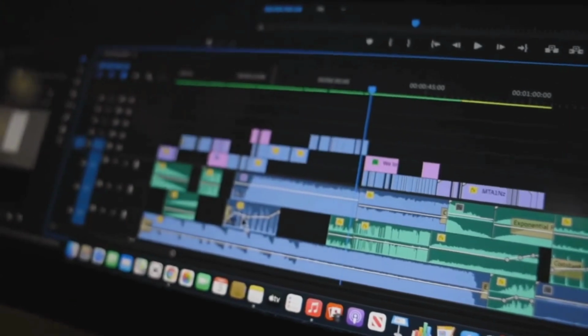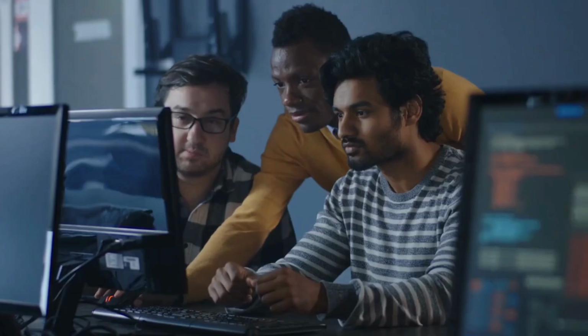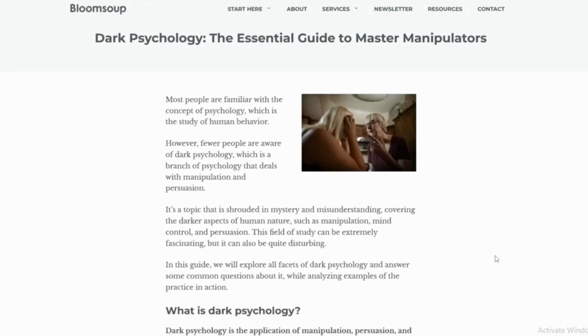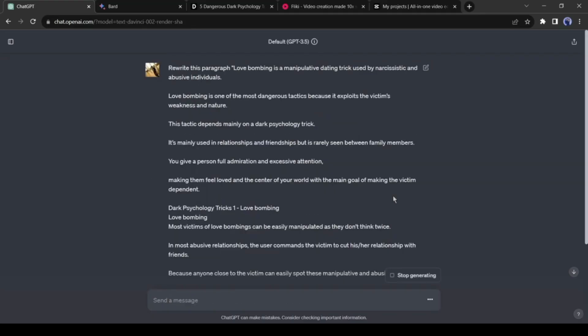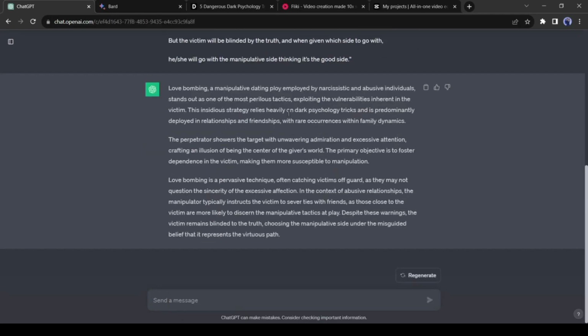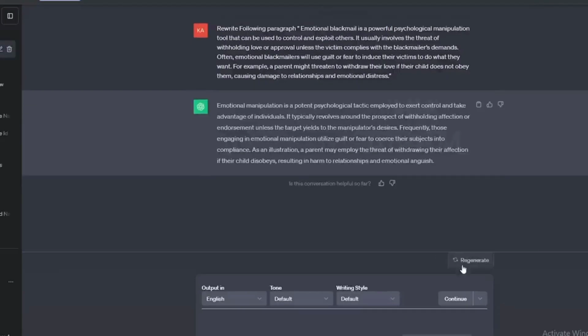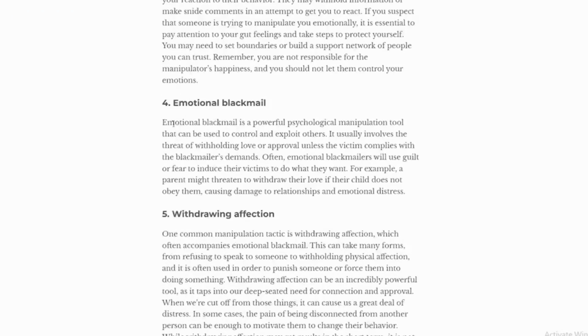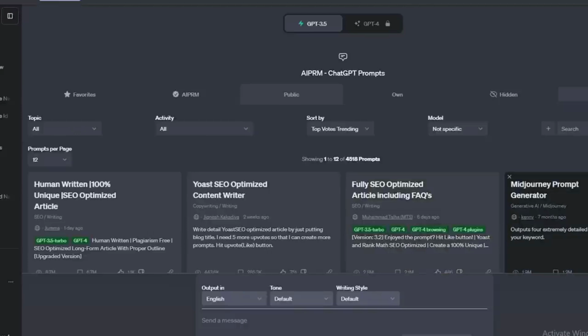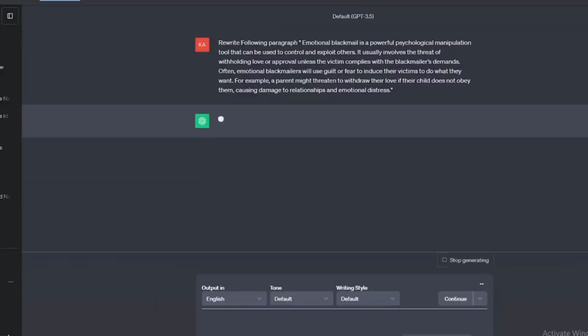Content creation with AI assistance. Scriptwriting, finding source material. Utilize Google to locate well-written articles on dark psychology topics. Content rephrasing. We'll employ ChatGPT's rephrasing capabilities to ensure our content is original and avoids copyright concerns. Simply copy the desired passage and request ChatGPT to rewrite it, eliminating any potential plagiarism issues.